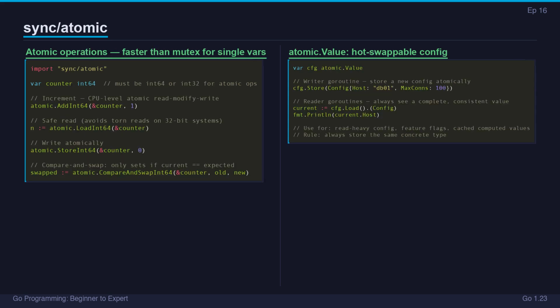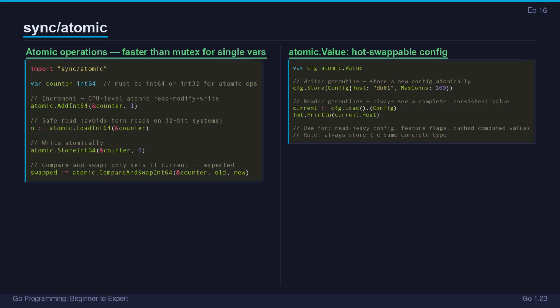The sync/atomic package provides CPU-level atomic operations, reads, writes, and increments that execute as a single uninterruptible instruction, with no lock involved. They're faster than mutexes for single variable operations because there's no OS-level blocking, no context switching, just a hardware guarantee. Add int64 increments atomically. Load int64 reads atomically, important on 32-bit systems where a 64-bit integer read isn't naturally atomic. Store int64 writes atomically.